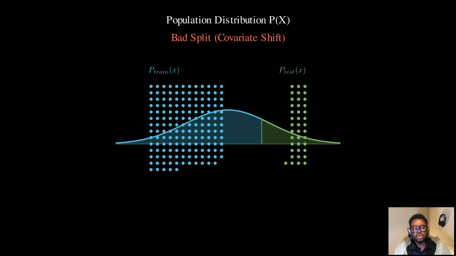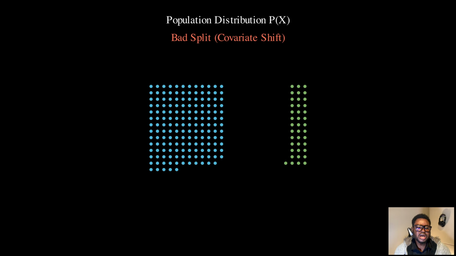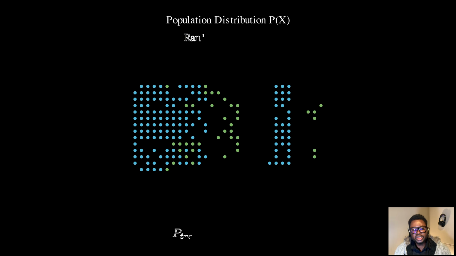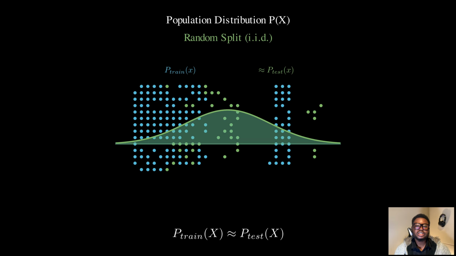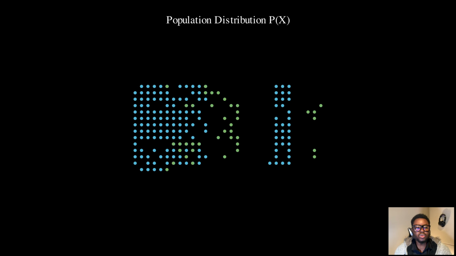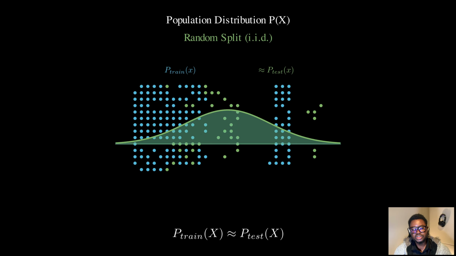Randomness. Watch as we shuffle these points. By randomizing the order of our data before splitting, we break any systematic patterns in how the data was collected or organized. Now, when we split 80% for training, 20% for testing, something beautiful happens.